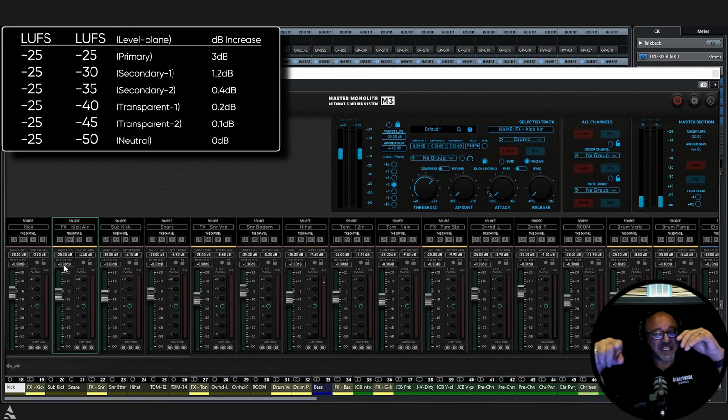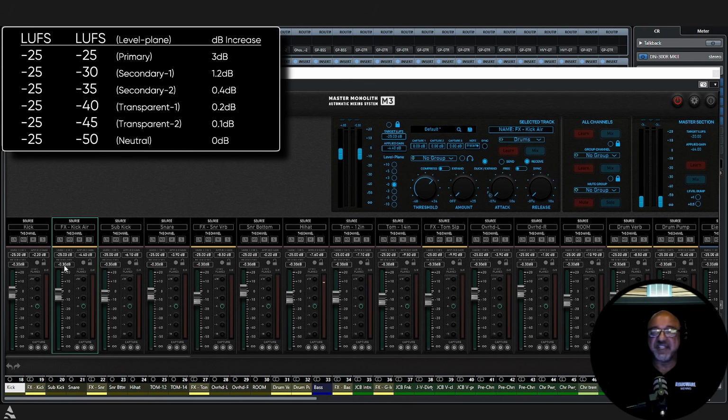But this is an effect. So at minus 40 LUFS, that's transparent 1, which is actually only about a 0.2 dB increase in volume from when you're down at minus 50, where you're at 0 increase in volume. So at minus 40, it's only a 0.2 increase in volume. That's why that's transparent 1. And then at minus 45, that's only a 0.1 dB increase in volume. That's transparent 2. And then you have neutral.